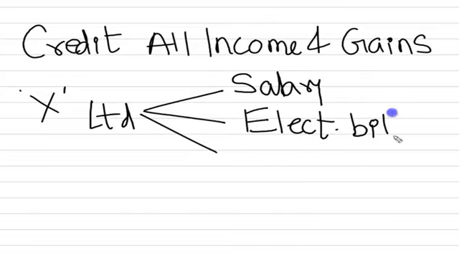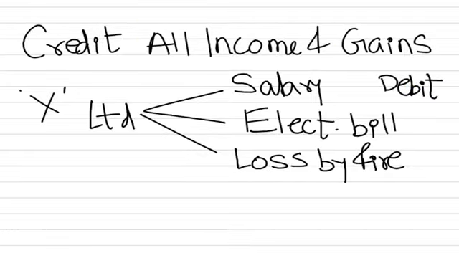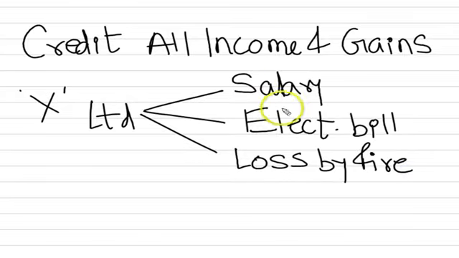And let us say there is also a loss by fire in this particular accounting year. So in this example, I have taken examples of expenses as well as losses. So as you can see over here, salary is an expense, I will be debiting it. So in this category, salary, electricity bill and loss by fire.